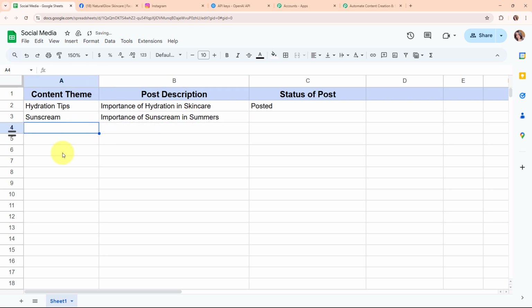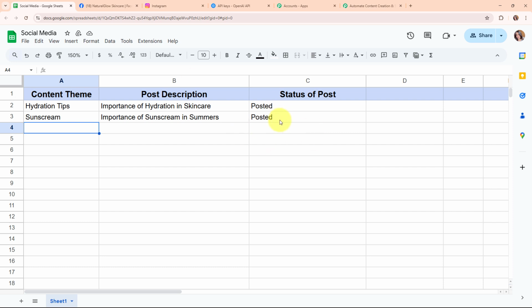Okay, so with this, we have successfully added the content theme and the post description, and now we are going to wait for some seconds to see the status of this post get updated. And once it is updated, we are going to move to our Facebook and Instagram to check the post that AI has generated for us. Okay, so let's wait for some seconds.